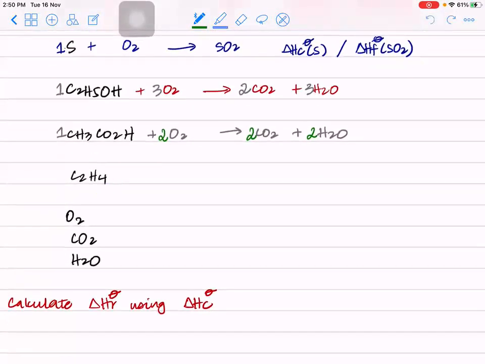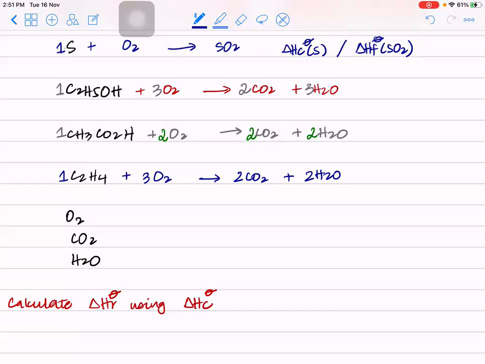C2H4, let's write the combustion of this. So that would be 1 mole of this burning in oxygen to give carbon dioxide and water. How many carbons? 2. How many hydrogens? 4. So you put a 2 here, and then how many oxygens? 2 2s are 4, 5, 6. So let's put a 3 here. Is this clear? This is how you write the equations for combustion.